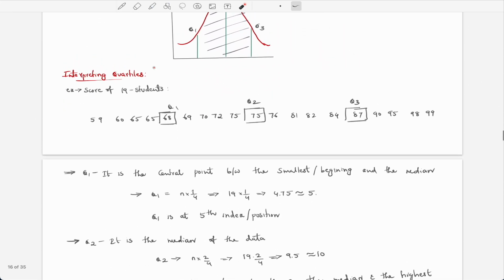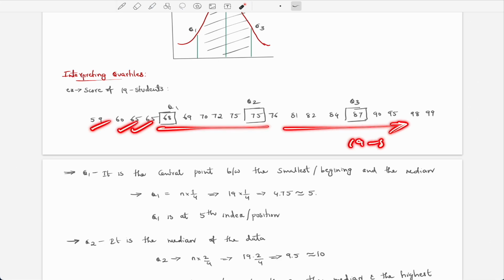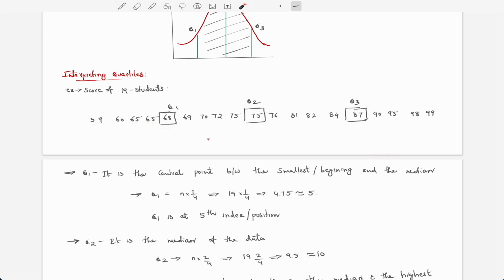So how are we going to interpret these quartiles? This is the score of 19 students in a classroom in a mathematics exam, and these are the scores. We have applied the quartiles here: this is quartile 1, this is quartile 2, this is quartile 3, and we have divided the data into four equal parts.